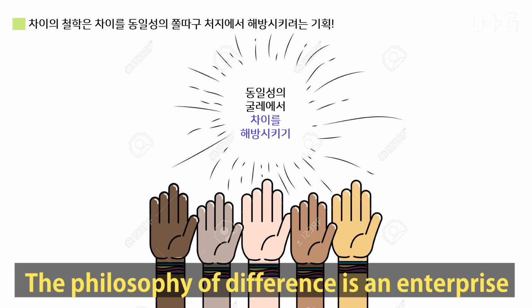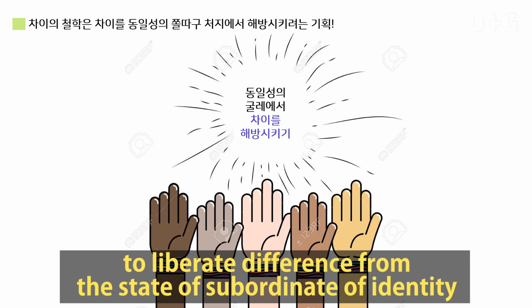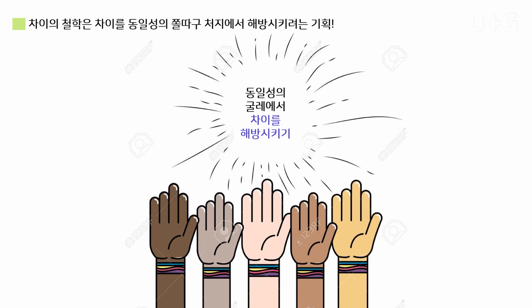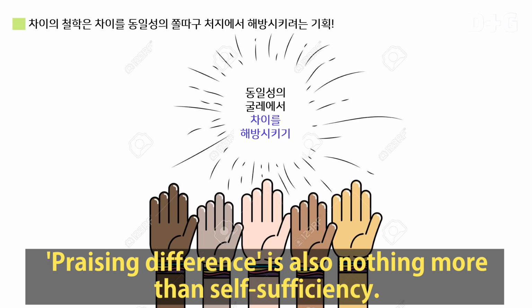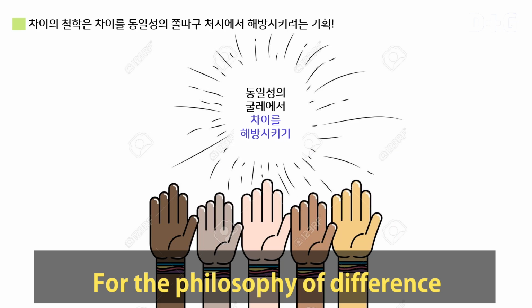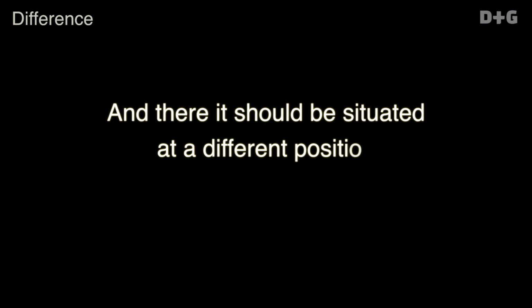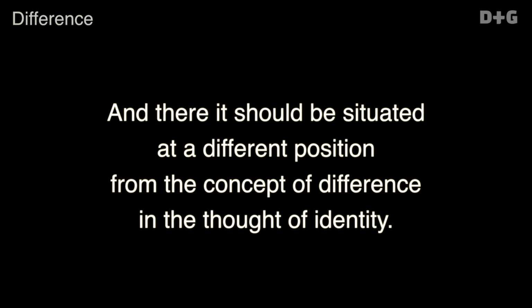The philosophy of difference is an enterprise to liberate difference from the state of the subordinate of identity. Saying there exists only difference is far from enough to do that. Praising difference is also nothing more than self-sufficiency. For the philosophy of difference, difference should be thought differently from the thought of identity, and thereby it should be situated at a different position from the concept of difference in the thought of identity.